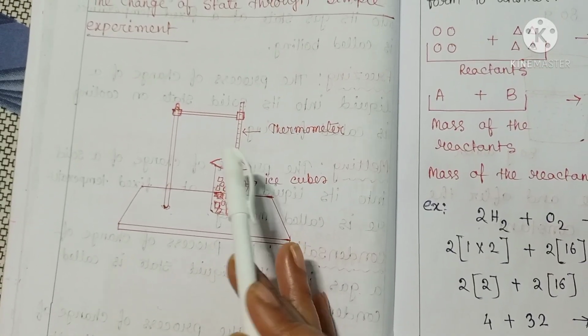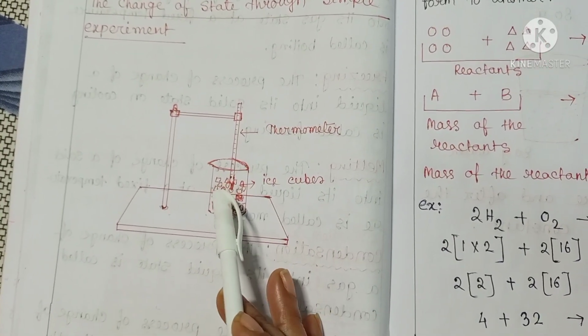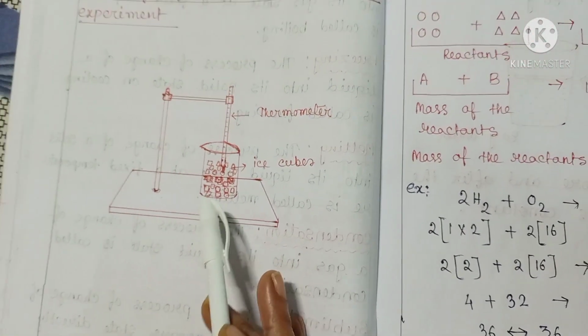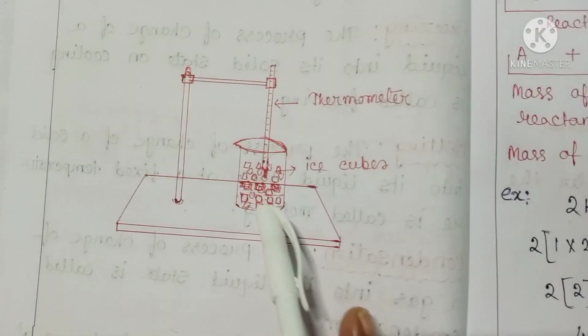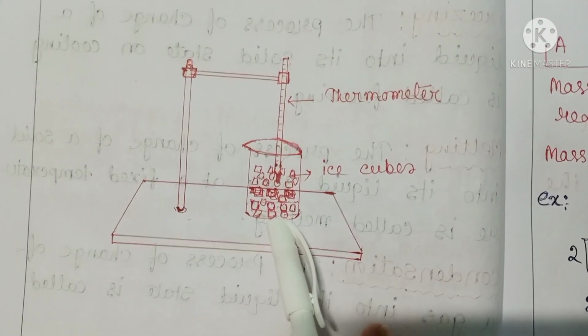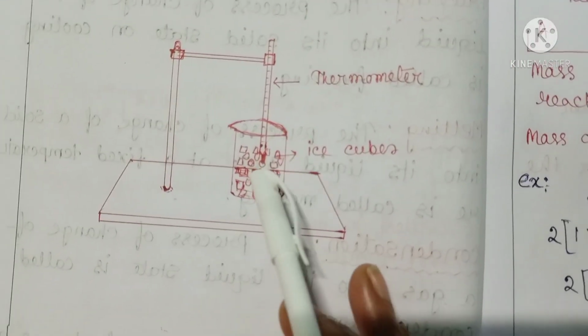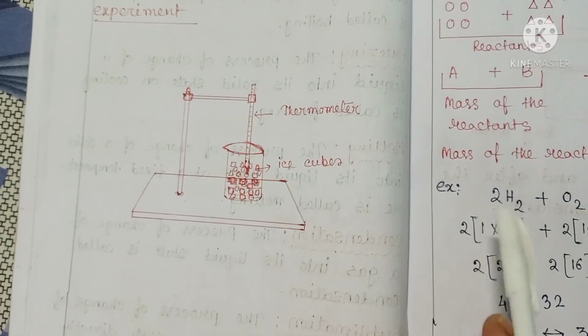Note the temperature of the ice every minute using a thermometer. We will observe that as the temperature increases, the ice starts to melt and eventually changes into liquid state.